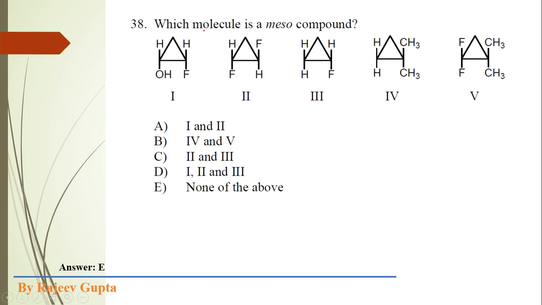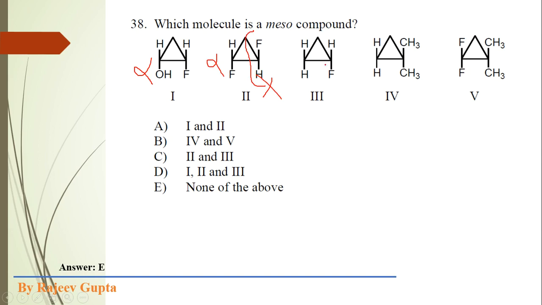Now this question: which molecule is a meso compound? The compound which contains two chiral centers and one plane of symmetry. This molecule will never contain a plane of symmetry, so it is not a meso compound. We cannot apply a plane of symmetry here because both the groups are different. Here it is an OH group, here a fluorine group, so we cannot make this type of meso compound. Here it is also not a meso compound, we cannot apply a plane of symmetry.